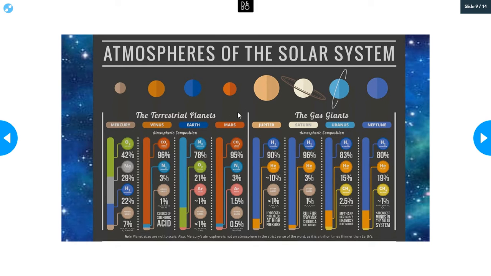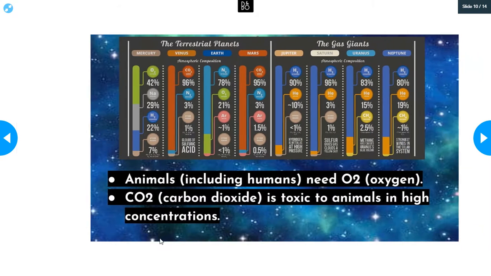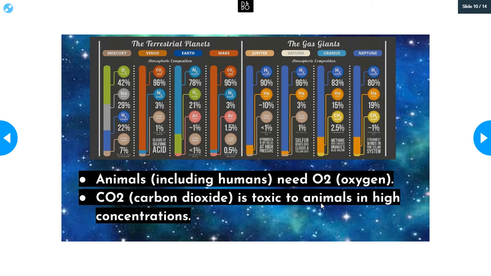So a lot of you are asking, wait, can't we go live on Mars? Is there life on Mars? There could be some life, but look at what their most abundant gas is, 95% carbon dioxide. And if you didn't know, carbon dioxide is actually toxic to animals in high concentrations. So yes, carbon dioxide is what we breathe out, but too much carbon dioxide can be really bad for us. And animals, including humans, we need O2. We need oxygen to help us breathe and function properly. That's what our bodies need.